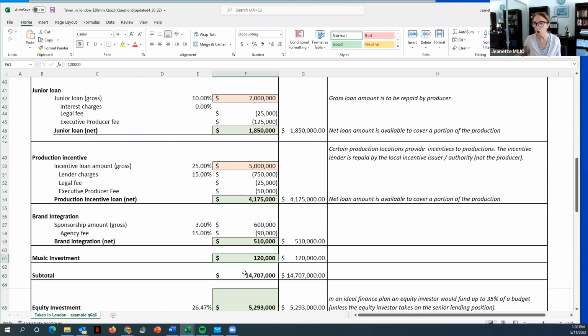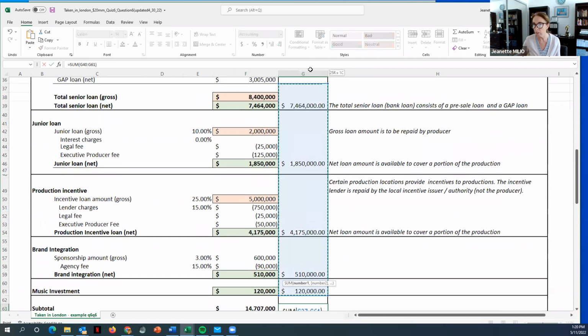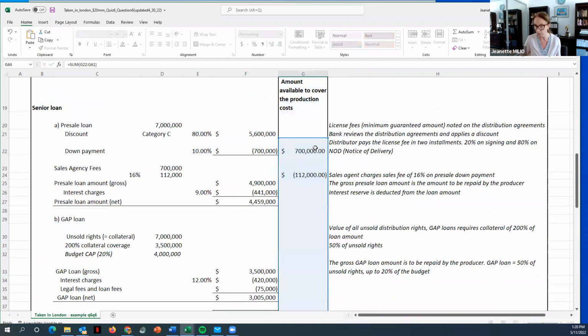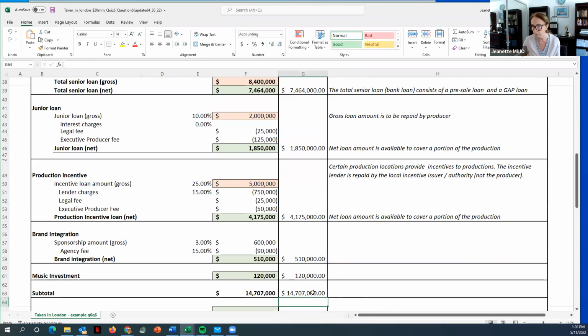So if I take all these finance sources together, and I'm deducting the sales fees as well, all I'm doing here is summing all this up. I'm hoping this is right. Summing it all up. Is that a different number? No, I think it's the same number. It should be 17,707,000 that we have so far.